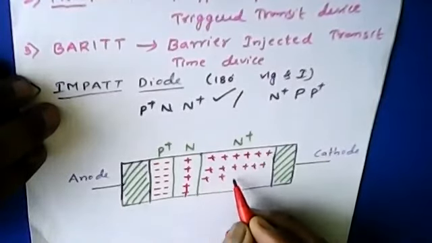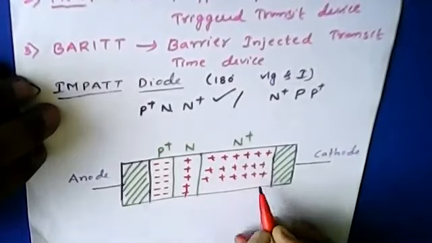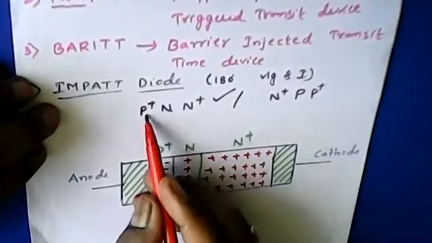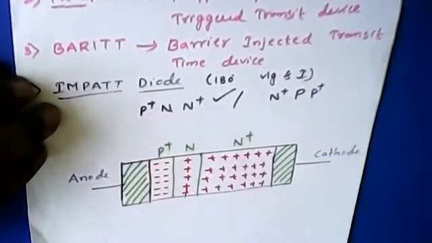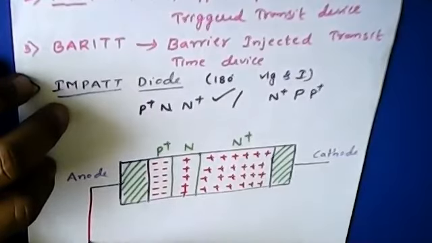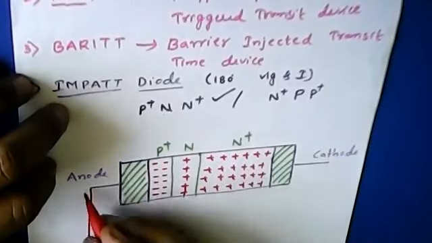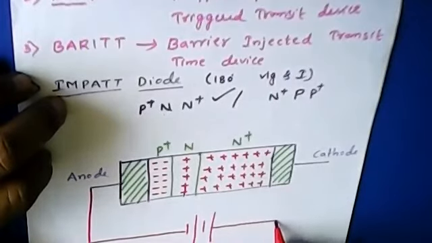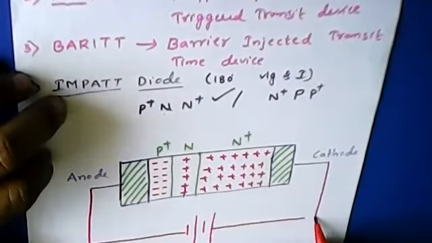So this is the construction of the impact diode based upon the combination of P plus, N, and N plus, and it is given reverse bias, where the anode is connected to the negative of the supply and the cathode is given the positive.